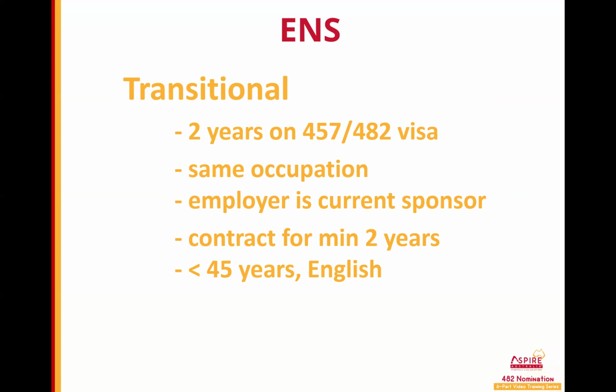The employer must offer a contract for a minimum of 2 years, and the nominee must be under 45 years and meet the English requirement, which is slightly higher than it is for the 482 visa. So once your nominee has completed 2 years on a 482 visa, then they can be nominated under the transitional pathway.